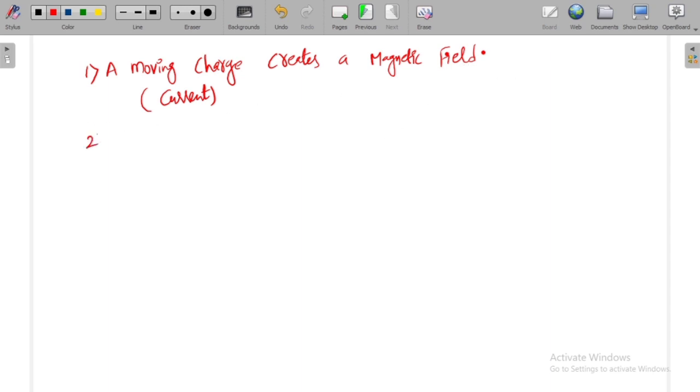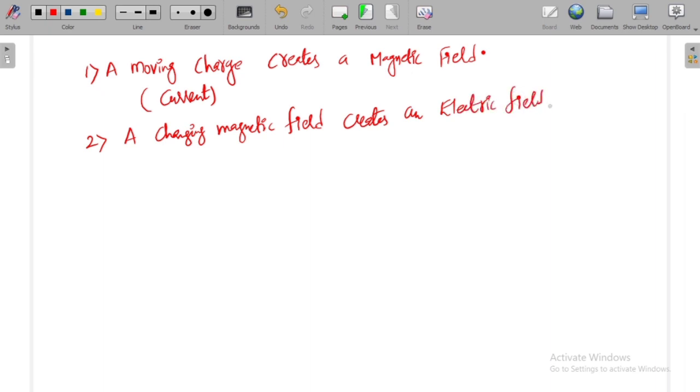Now, what is the second conclusion? A changing magnetic field creates an electric field, or we can call this EMF.